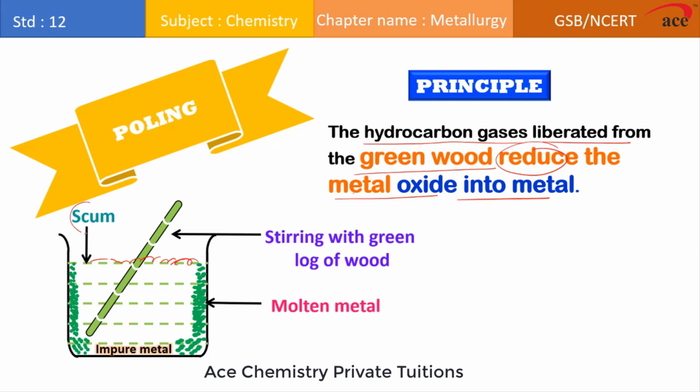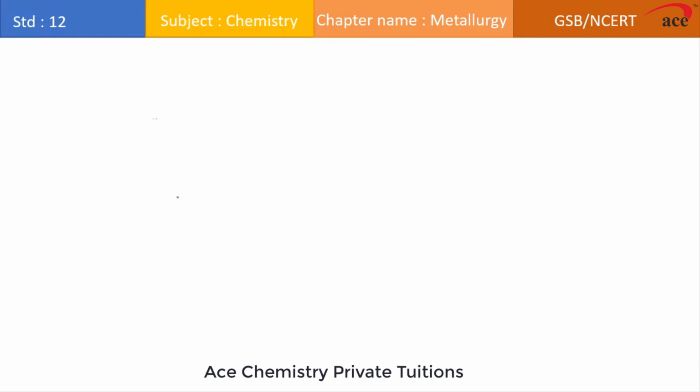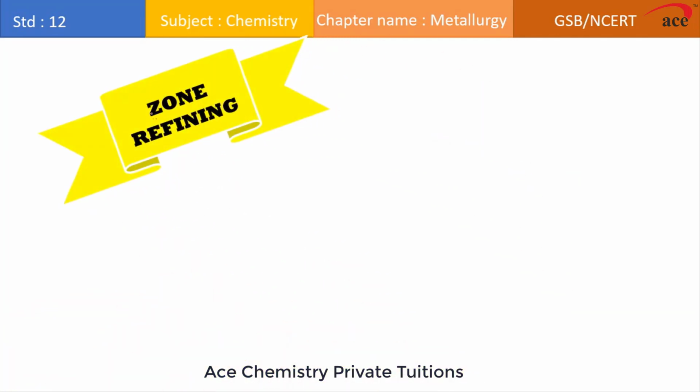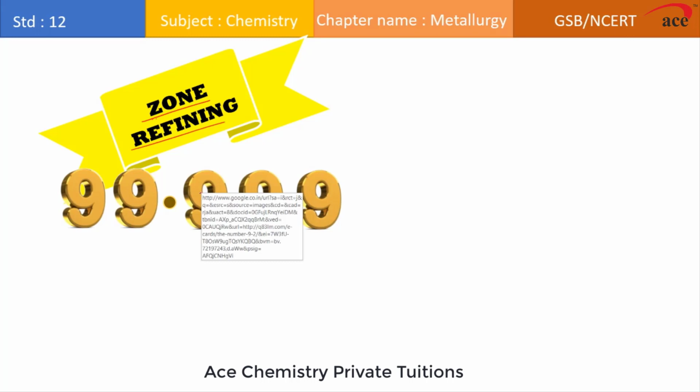You can see, so scum consists of impurities, and this molten metal is the free metal in pure form. Let's proceed to the next method of refining, and this method is referred to as zone refining. This is one of the most modern methods, and by doing zone refining we can achieve 99.999% pure metal, or you can say the highest purity of the metal can be achieved by this